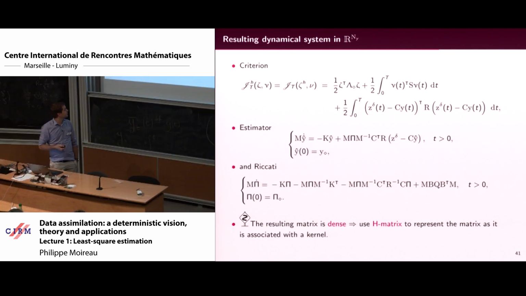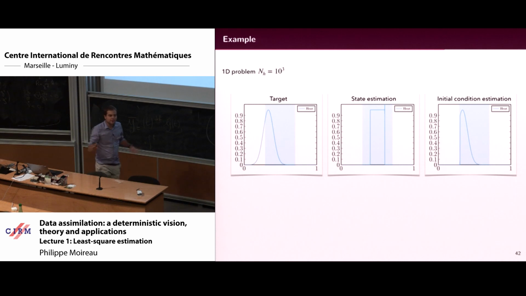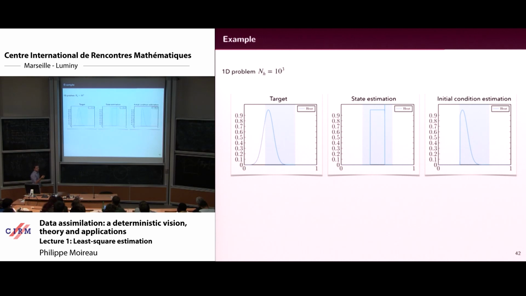So we will have to do something, and basically we are working on a new project with François Allouge to try to use the hierarchical matrix representation because we have proved that we have a kernel associated to the solution. Let me show you a 1D example. In 1D, everything is nice because I have like 1,000 degrees of freedom, so I can still use MATLAB.